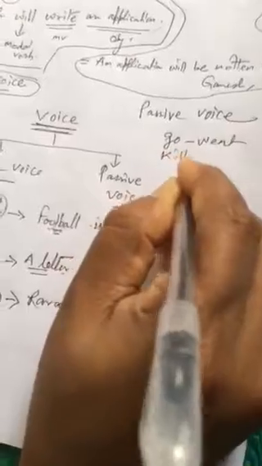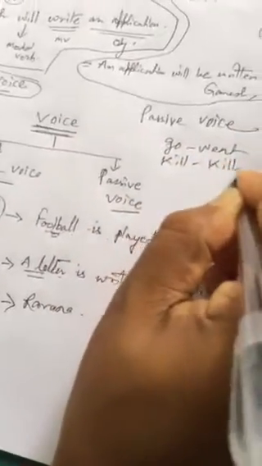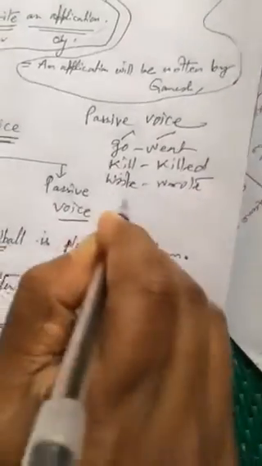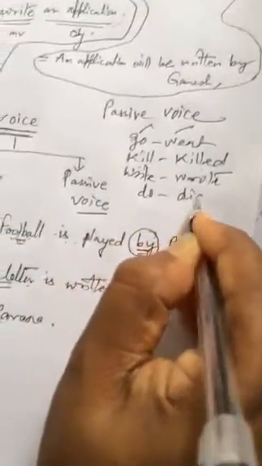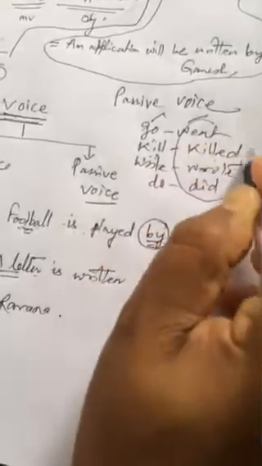Kill, second form is killed. First is go, second went. First is kill, second is killed. First is write, second is wrote. Okay, first is do, second is did. So this is the second form. Second form means past form of the verb. If there is a past form, you have to use here the auxiliary was or were.